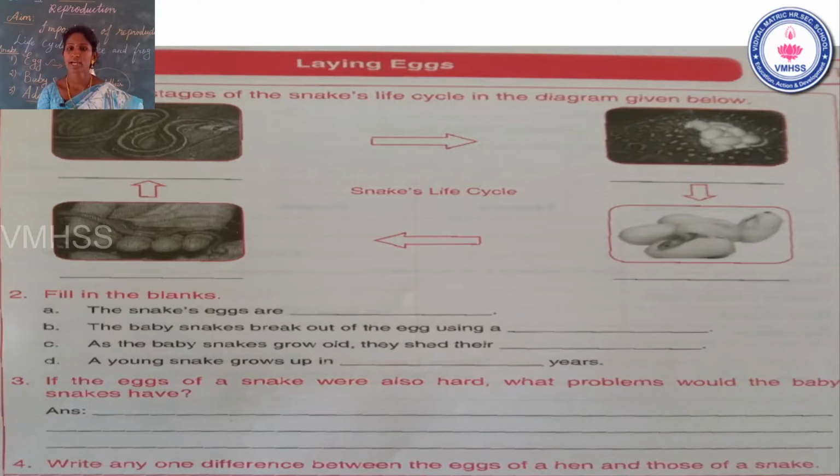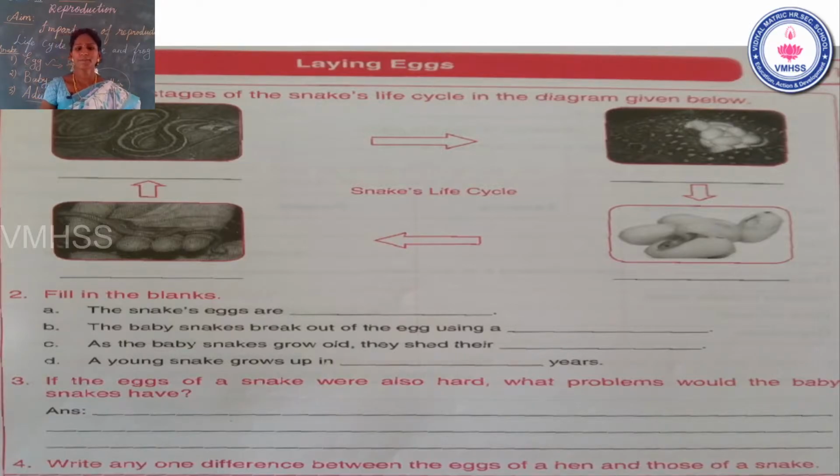If the eggs of a snake were also hard, what problems would the baby snake have? Yes, excellent answer. The baby snakes cannot come out of the egg. The snake egg is very soft, but if it were hard, the baby snake could not come out of the egg. That is the answer. Very good.